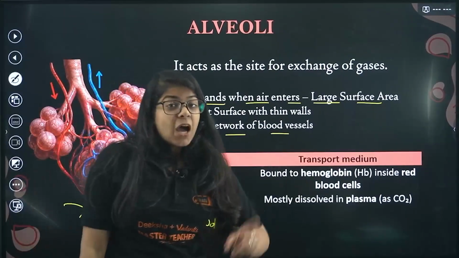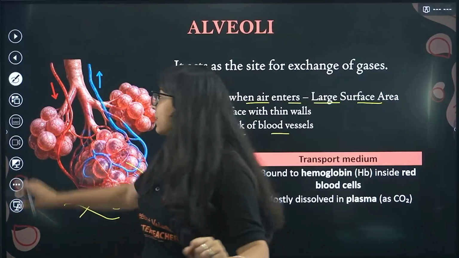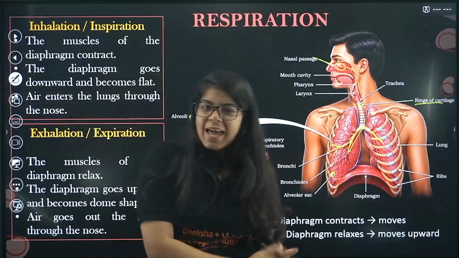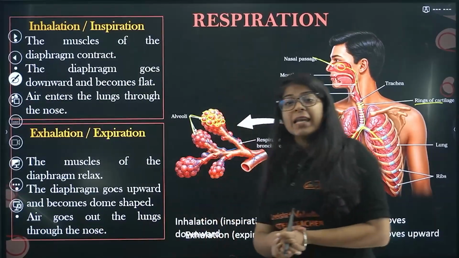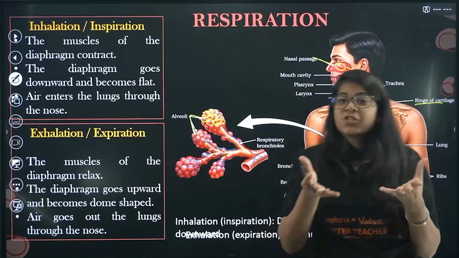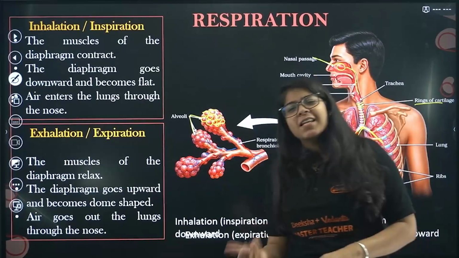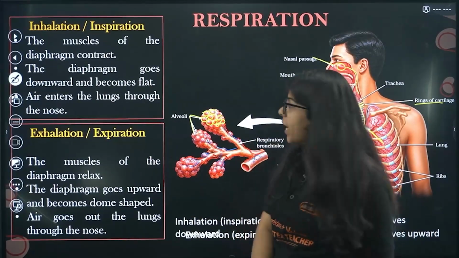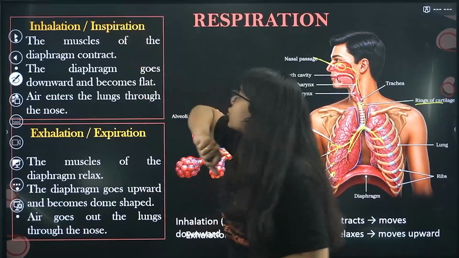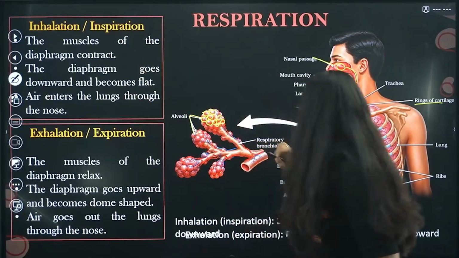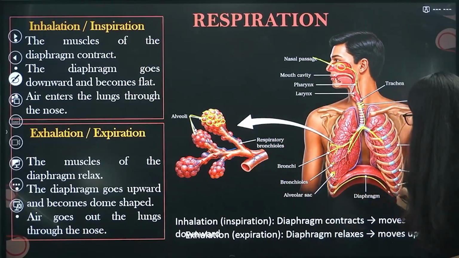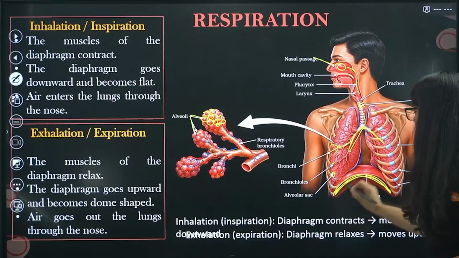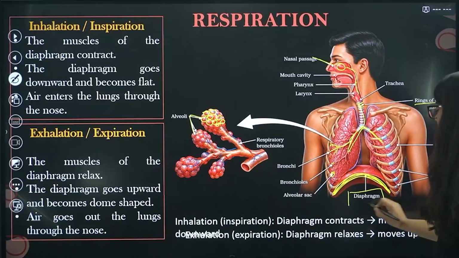Done. Now comes the most important part of breathing, that is inhalation and exhalation. Inhalation is also known as inspiration. Exhalation is also known as expiration. In inhaling and exhaling, the main part is the diaphragm.